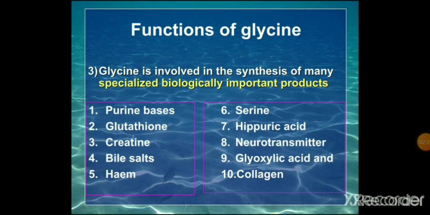So in proteins, glycine is important for the formation of collagen. We will see how it is important in collagen formation.